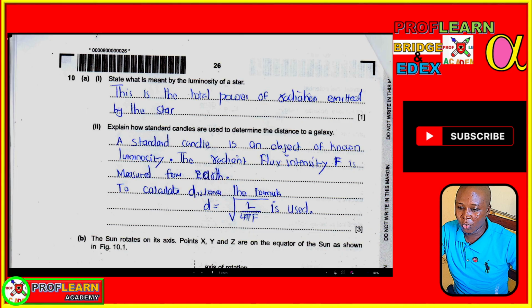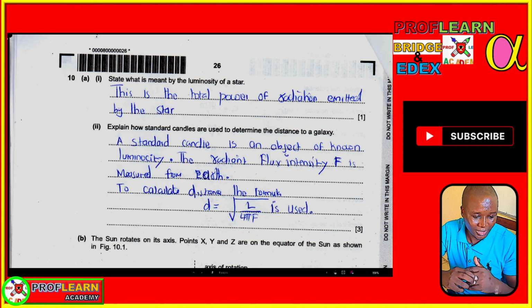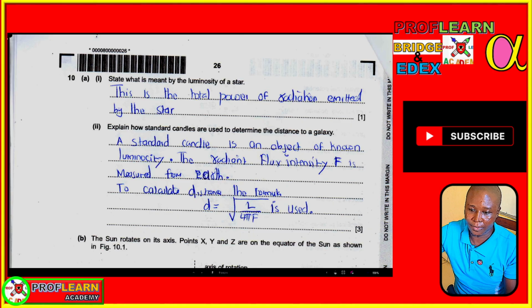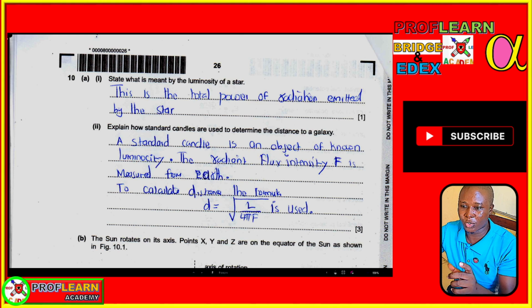So if you know the luminosity, then you can measure the radiant flux intensity from Earth. You need to state that the luminosity of a standard candle is known, then the radiant flux intensity F is measured from Earth.